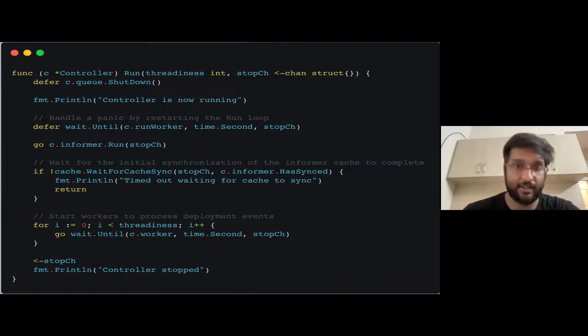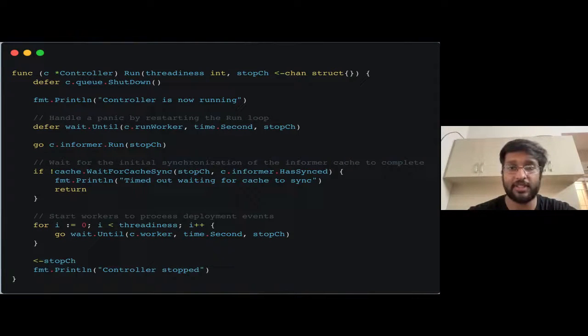Now this channel, right? I'm assuming everybody has some intermediate knowledge of Golang before you came here, right? Because Golang is pretty critical here. You probably won't be able to understand much if you don't understand that. This particular channel is essentially used to shut down the particular controller, right? So what I'm doing here is running this controller, okay?